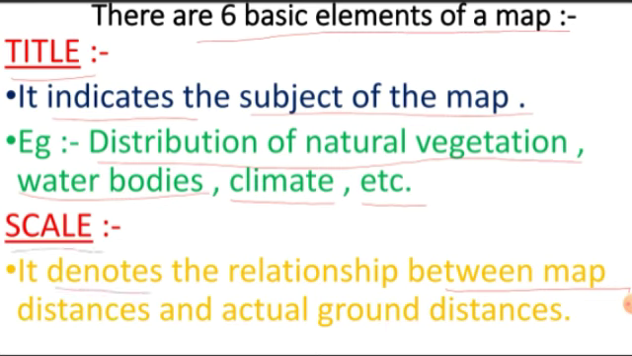Scale. It denotes the relationship between map distances and actual ground distances. Map distance means the map is drawn on a paper, but the full globe cannot be drawn on a paper, right? So they use some scales like 1 to 50,000 and 1 to 25,000, which is the scale of a topographical map. And there are various other maps which are drawn on various other scales. So scale denotes the relationship between map distance and actual ground distance. This scale you will understand more in our further chapters of geography.